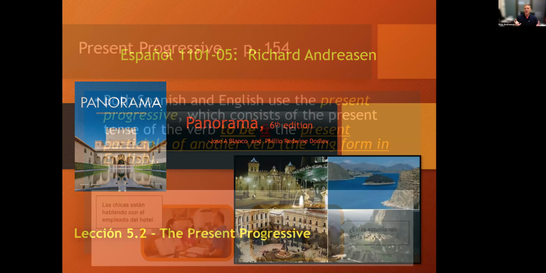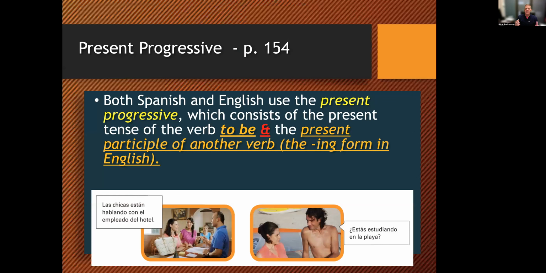Both English and Spanish use the present progressive tense. It's the form of the verb to be in Spanish, estar, always, and then the present participle of another verb, which is the ing form. I am eating, I am studying, I am going, I am doing. In Spanish, we use the verb estar plus this present participle of the verb, and only estar gets conjugated. The present participle stays the same for everybody. It doesn't change for number, and it does not change for gender.